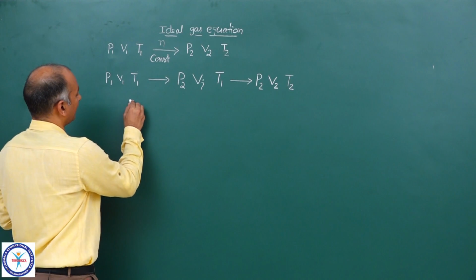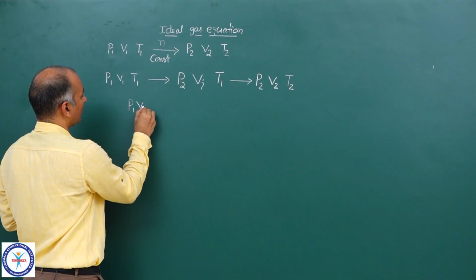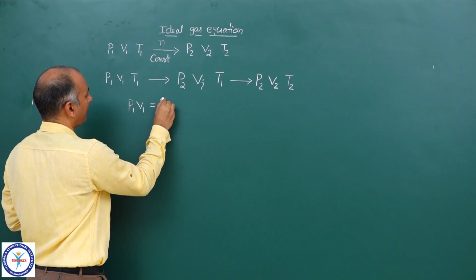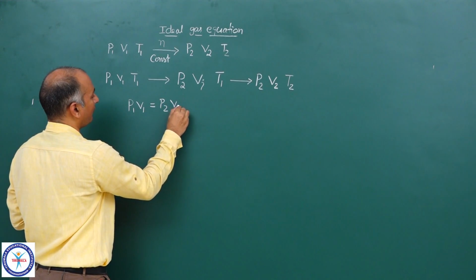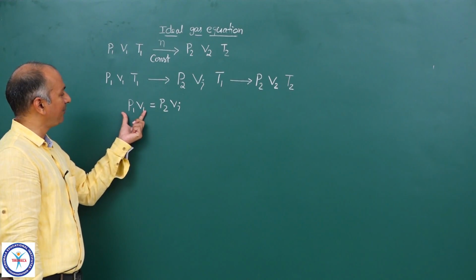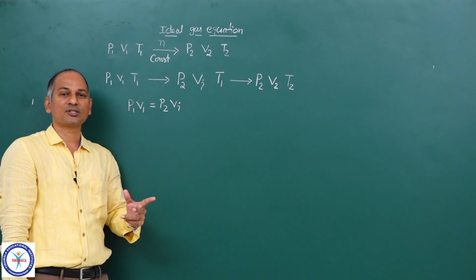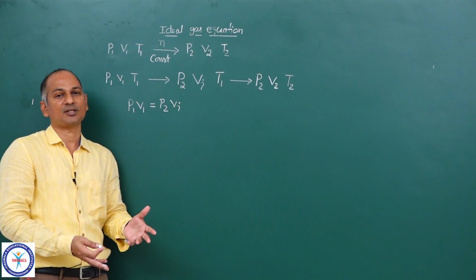So we can write down initial PV is equal to final PV, and final PV is nothing but P2 into V2. This is the initial PV, because PV is equal to constant when temperature and number of moles remain constant.